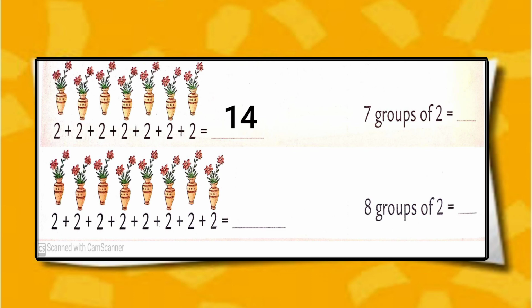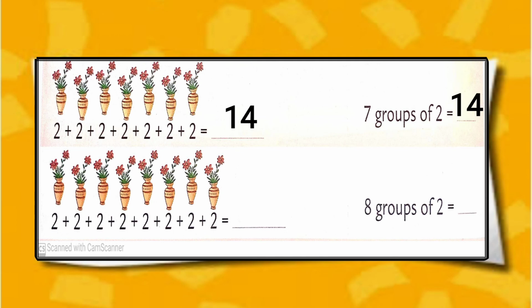7 groups of 2 means we have to multiply 7 with 2. 7 2s are, or 2 7s are, what will be the answer? 2 7s are? Yes, 14.